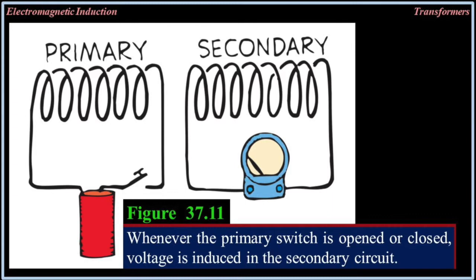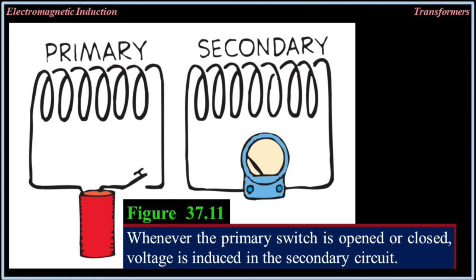Only a brief surge of current occurs in the secondary, however. Then, when the primary switch is opened, a surge of current again registers in the secondary, but in the opposite direction.